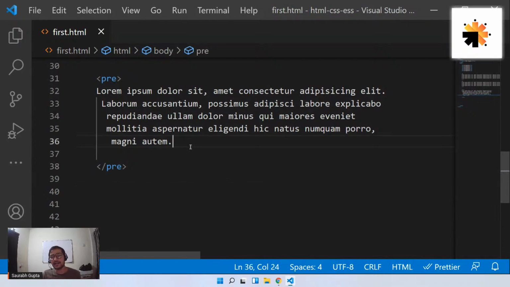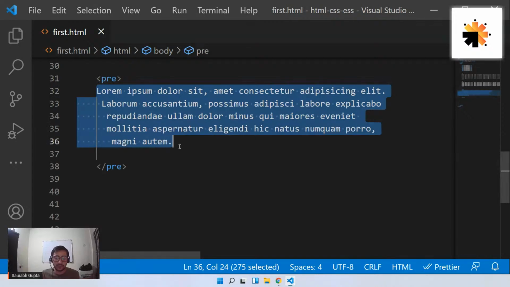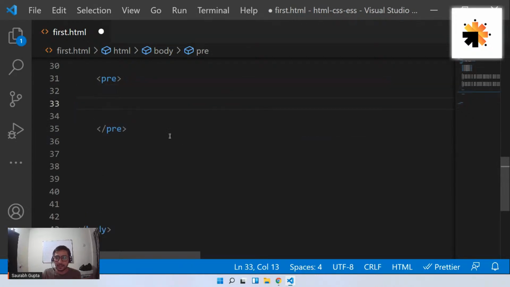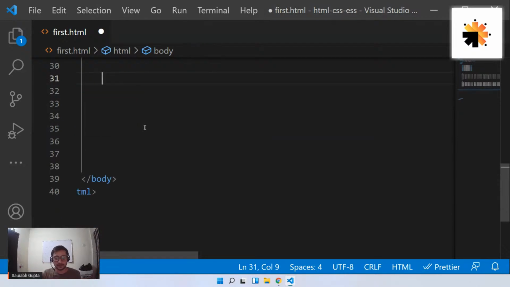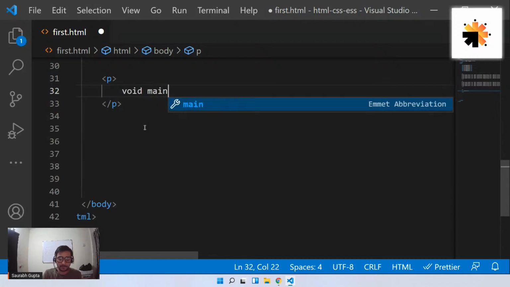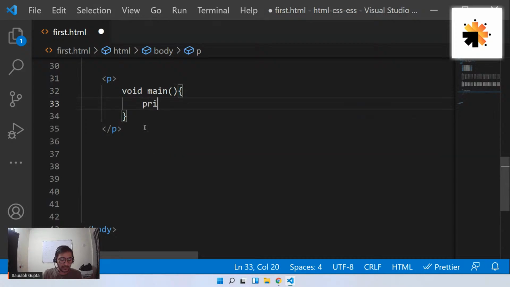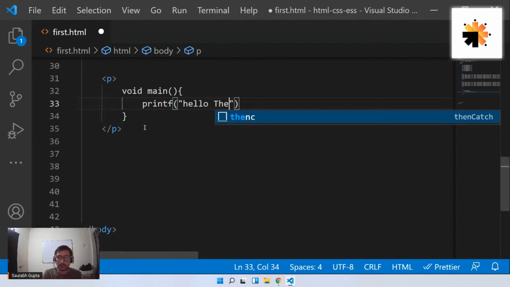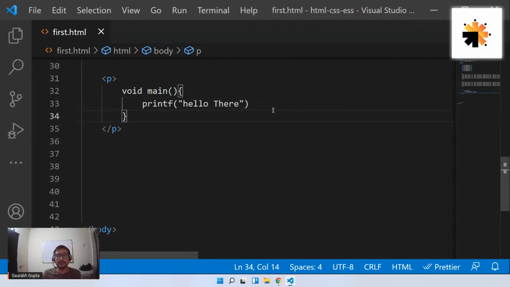Now we have to understand what is the use of this. So now see, guys, you go to sites like W3 Schools, Stack Overflow, right? There you see they have code. They display code there, right? So now let me give you an example. What if I want to display some code on my web page, and if I use a p tag, what will happen? Let me show you. Let me write void main. I'm using a p tag right now, and let me write printf hello there. Okay, save it and let's see.